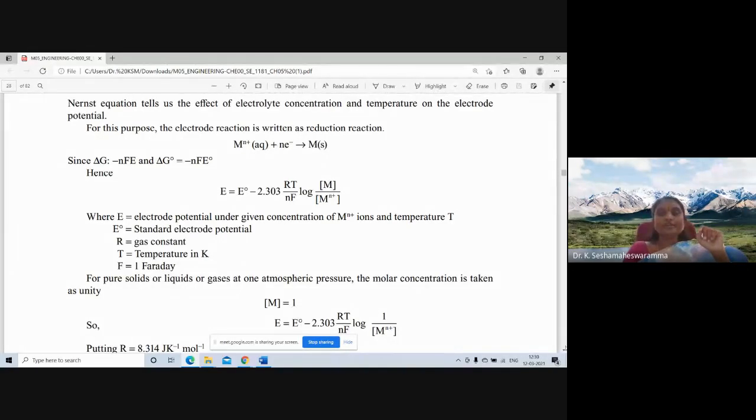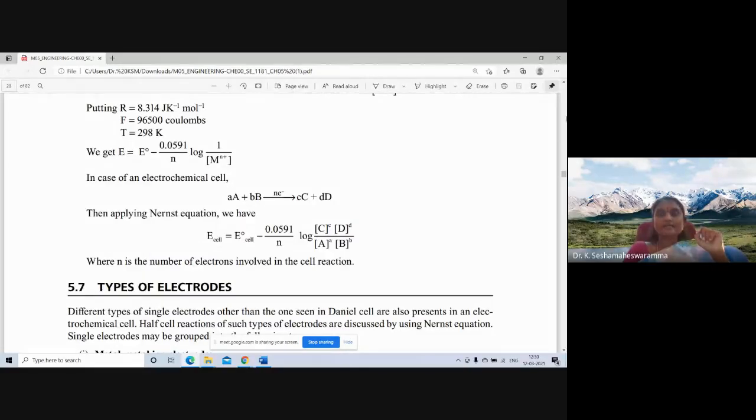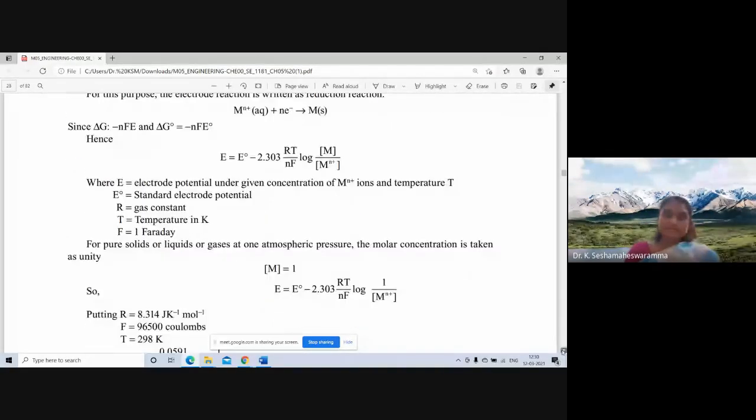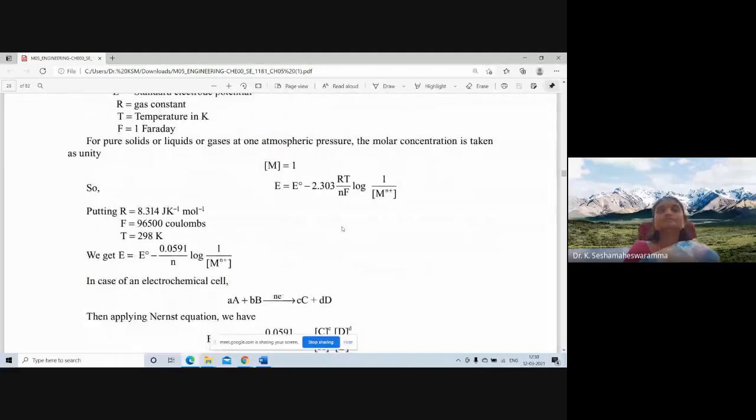The equation can be rewritten as E is equal to E0 minus 2.303 RT by NF log 1 by concentration of Mn plus, because for pure solids, liquids or gases, the molar concentration of the metal is 1, unity.